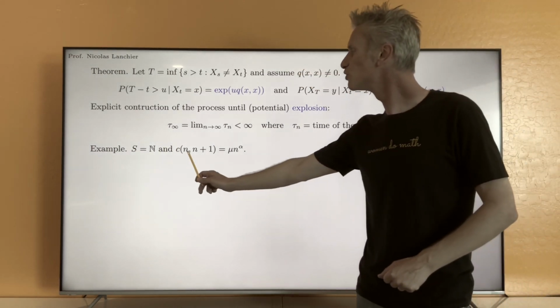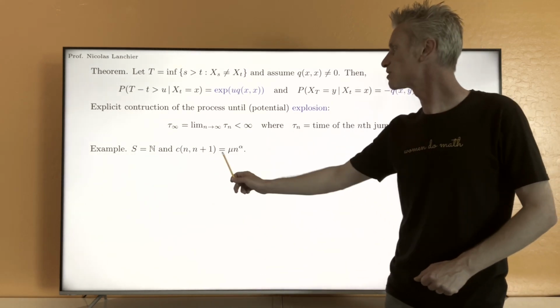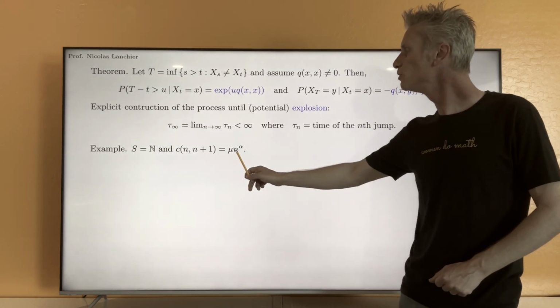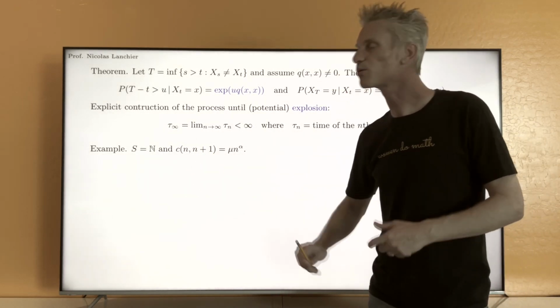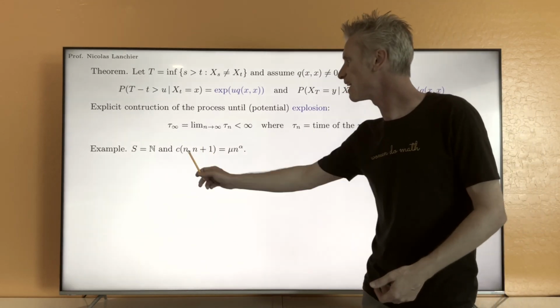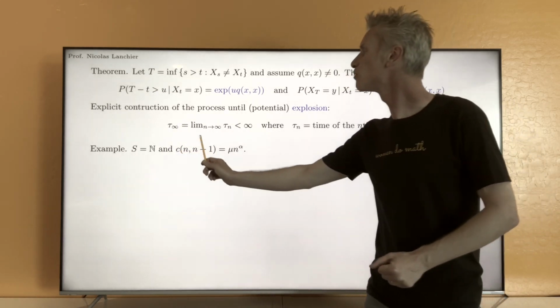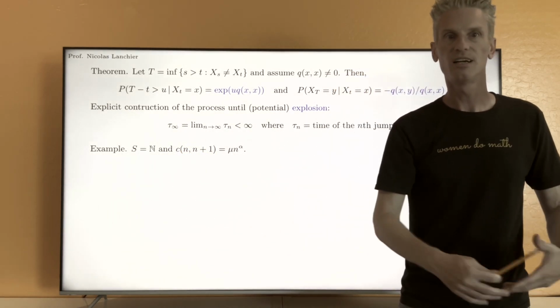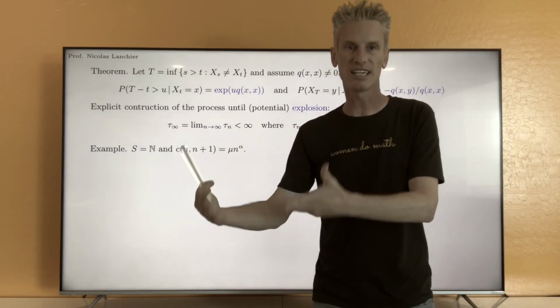And I'm going to assume that we jump from integer n to the next one, n plus 1, at rate mu times n to the power alpha. Notice that I only specify this rate. This means that from state n, you can only go to state n plus 1. And so the embedded Markov chain associated to the process, in fact, is not really a stochastic process.